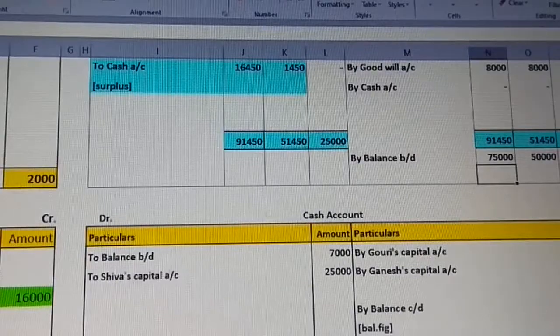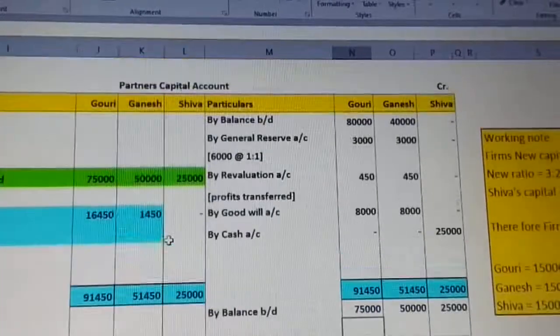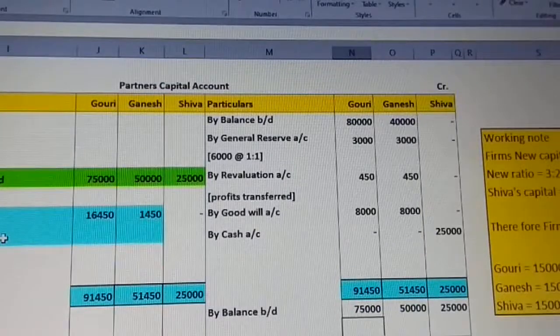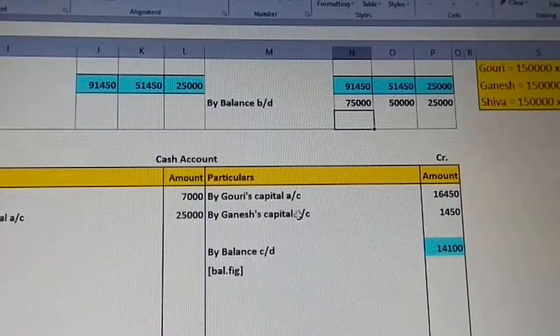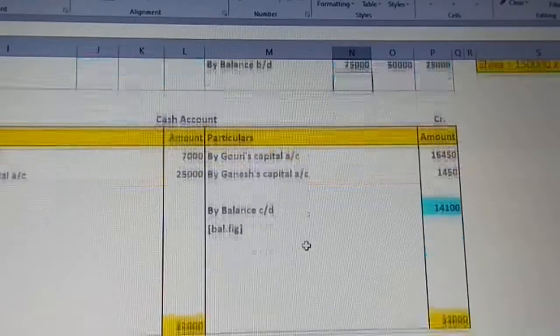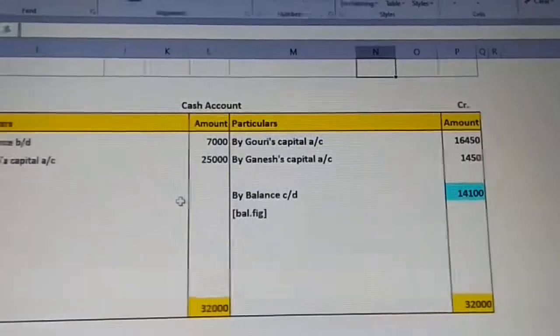Then apart from this, we take up on the debit side the adjustments made in the form of cash surplus of Gauri and Ganesh. It is debit side. I have posted on the credit side by Gauri's capital, by Ganesh's capital, 16,450, 1,450. The surplus is adjusted.